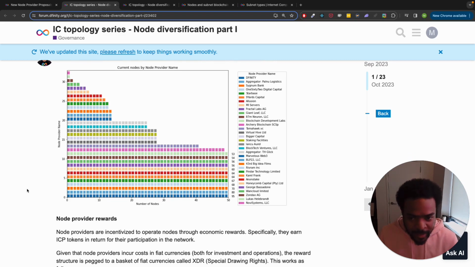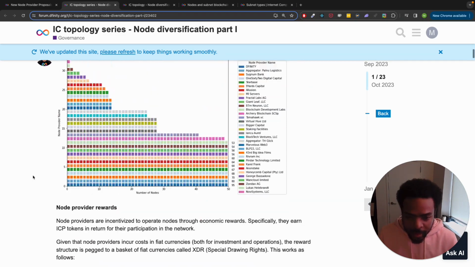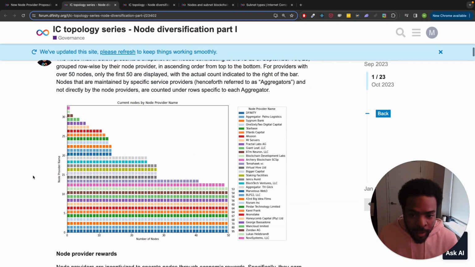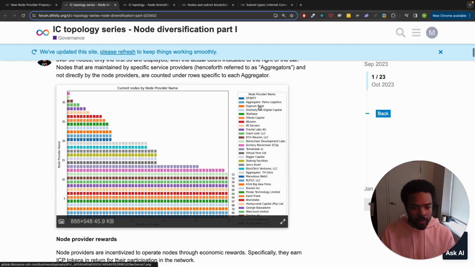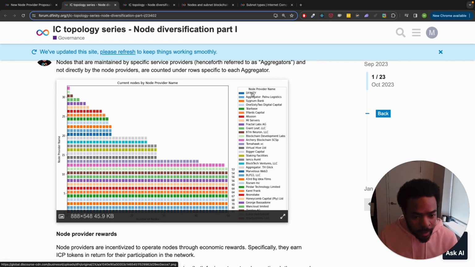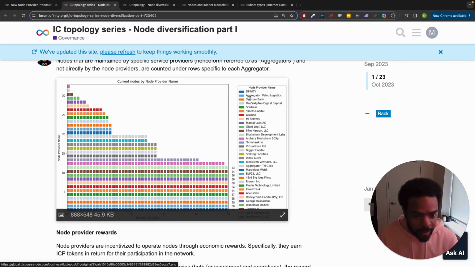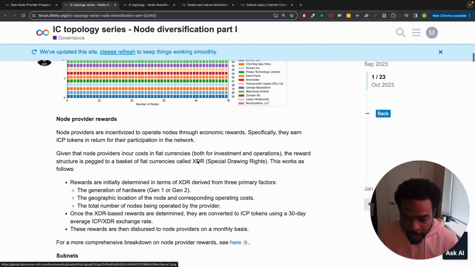So I guess, what is an aggregator? Nodes that are maintained by specific service providers and not directly by the node providers. So there are some node providers, and there are some aggregators that are also represented here as node providers.